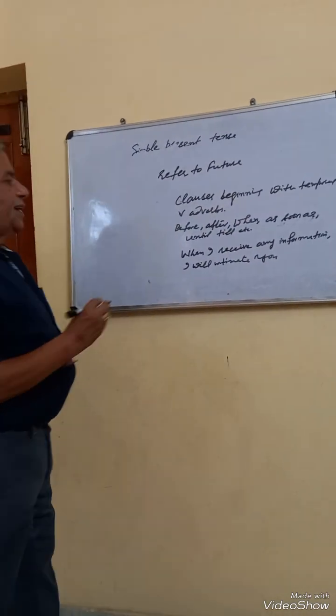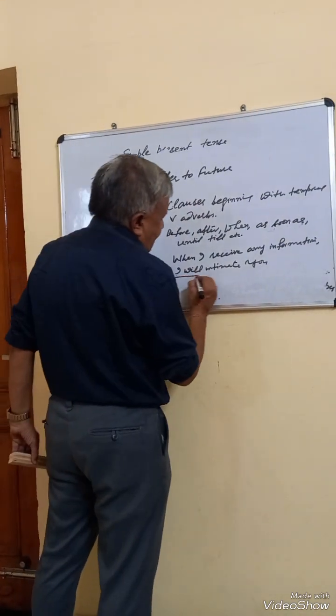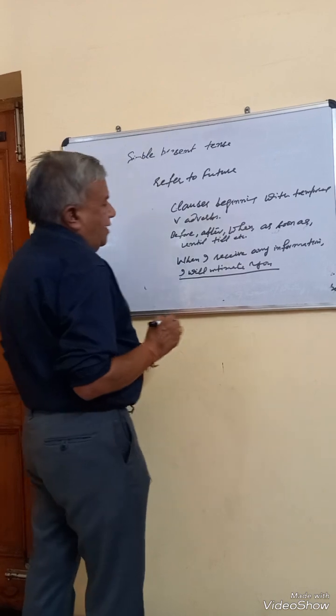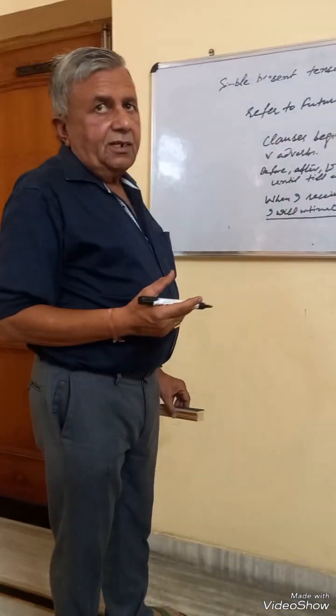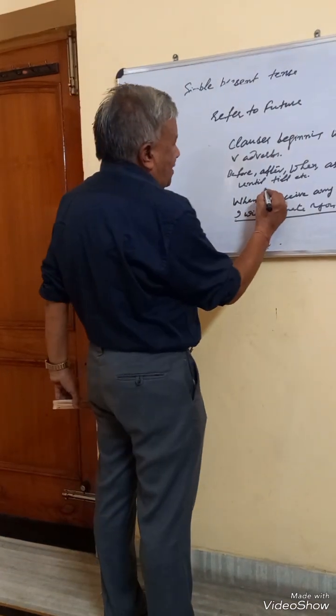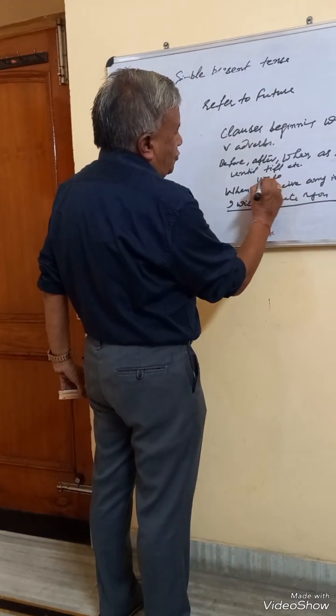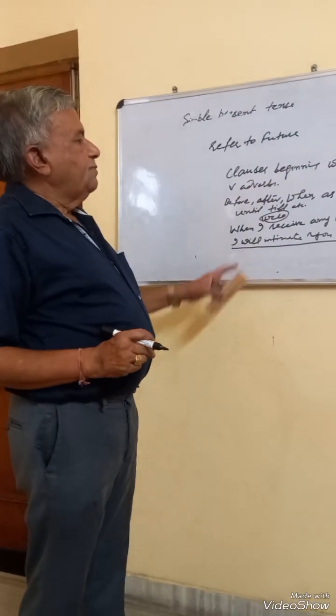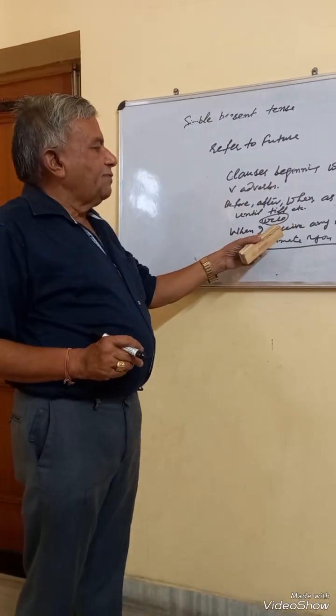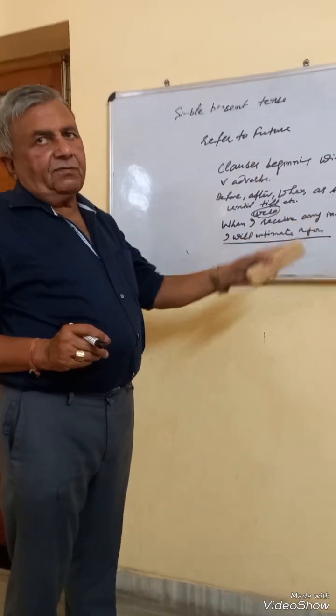In the sentence, I will intimate you is the main clause. And when I receive an information, this also refers to future. But we have not used will receive. We have used only present indefinite to talk about the future. When I receive here stands for when I will receive an information.